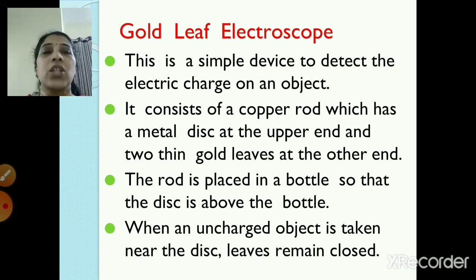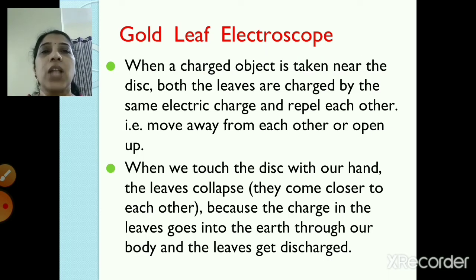When an uncharged object is taken near the disc, the leaves remain closed. And when a charged object is taken near the disc, both the leaves are charged by the same electric charge, and they repel each other. That is, they move away from each other, or they open up. When we touch the disc with our hand, the leaves collapse. That means they come closer to each other, because the charge in the leaves goes into the earth through our body, and the leaves get discharged.